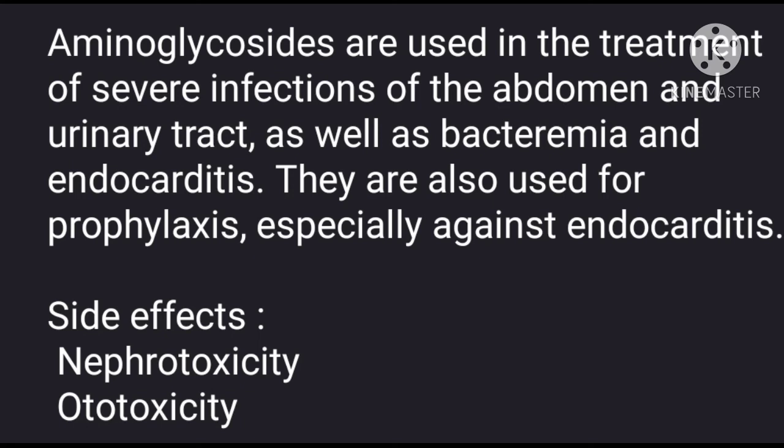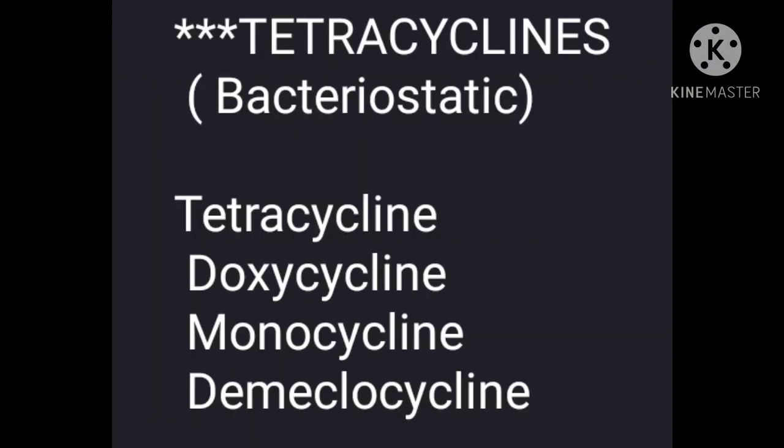Aminoglycosides are used in the treatment of severe infections of the abdomen and the urinary tract, as well as bacteremia and endocarditis. They are also used for prophylaxis, especially against endocarditis. The side effects include nephrotoxicity and ototoxicity. The next drug is tetracycline. It is also bacteriostatic. The drugs are tetracycline, doxycycline, minocycline, and demeclocycline.